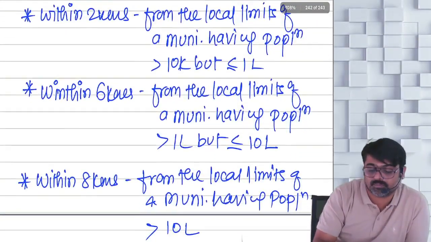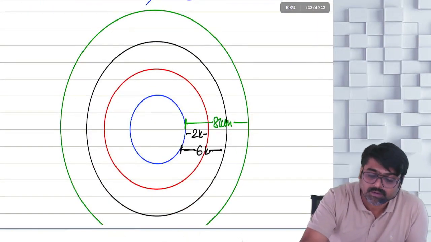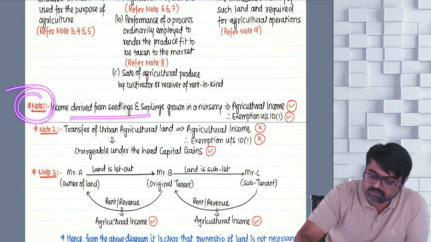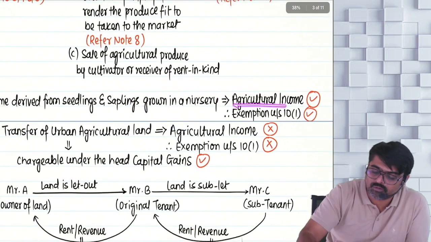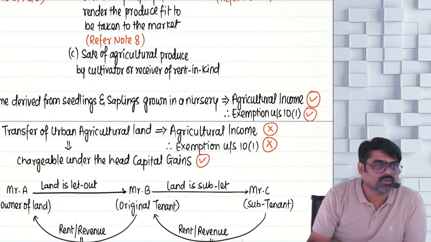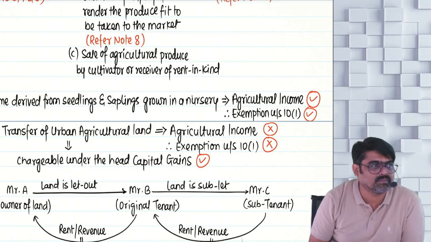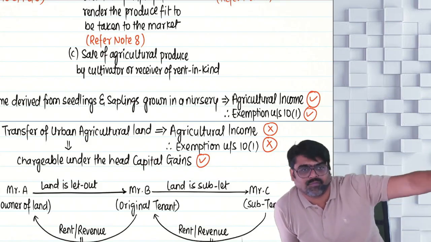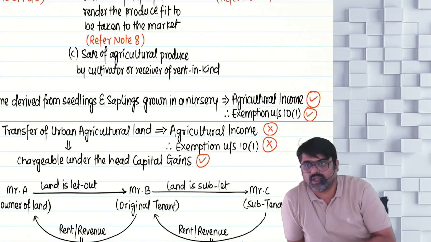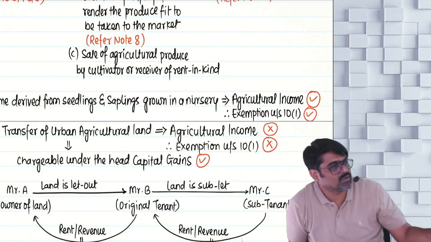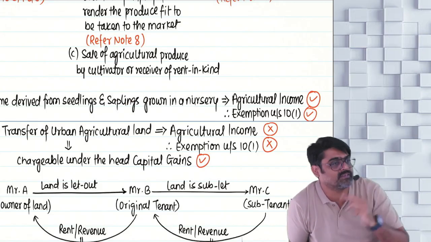Now the last two incomes. Please remember, very, very important. Okay. This income, please check. Income derived from seedlings and saplings. Seedlings and saplings grown in a nursery will also be treated as agricultural income. So there are two explanations to section 2(1)(a), the definition of agricultural income. The incomes are already defined: rent or revenue, income from agricultural operation, income from ordinary processes, income from sale of agricultural produce, then income of farm building. Section 2(1)(a) over. But in section 2(1)(a) there are two explanations.